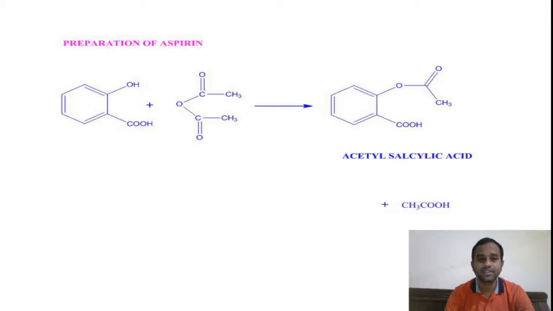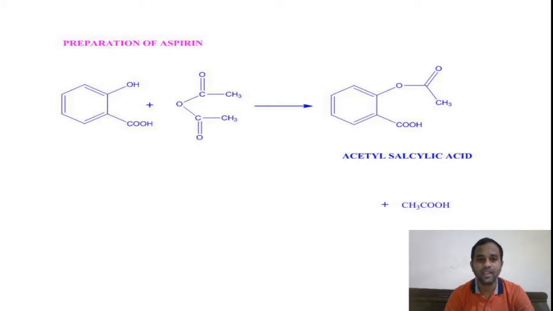You know, aspirin is a drug used to treat fevers as well as body pains, right? What is aspirin? The chemical formula of the aspirin is, you can see in the product, that is acetyl salicylic acid. This is what aspirin is, right? Acetyl salicylic acid is known as aspirin. You can see here the product acetyl salicylic acid, that is aspirin, can be prepared from the salicylic acid by acetylation on hydroxy group of salicylic acid, right?